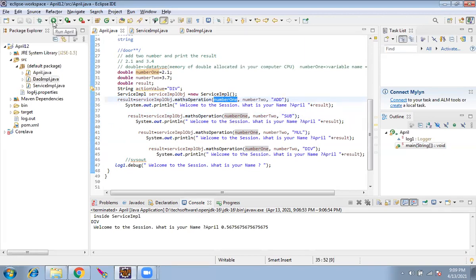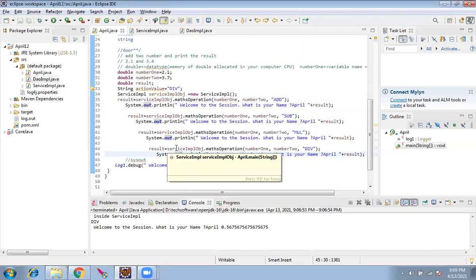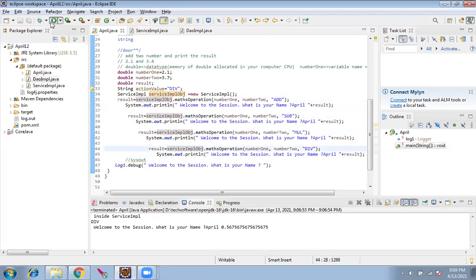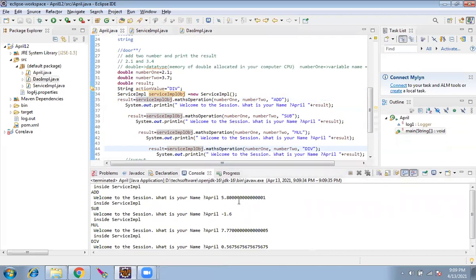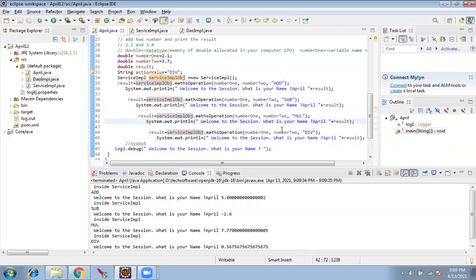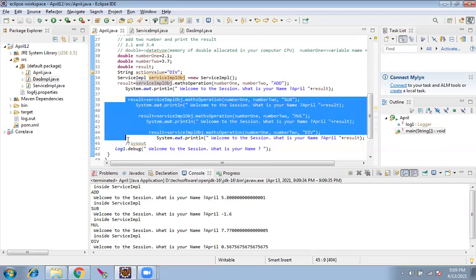Rajesh, my question is, if you directly write here for addition, subtraction, division, what is the use of DAO impl right now to perform the logic? Yes, we are calling service always. Here also I'm calling service, and calling. I'll run and show you, you'll know. Now in a single execution, I am showing you all the 4 outputs. Earlier what we did, we didn't have these 3 lines.